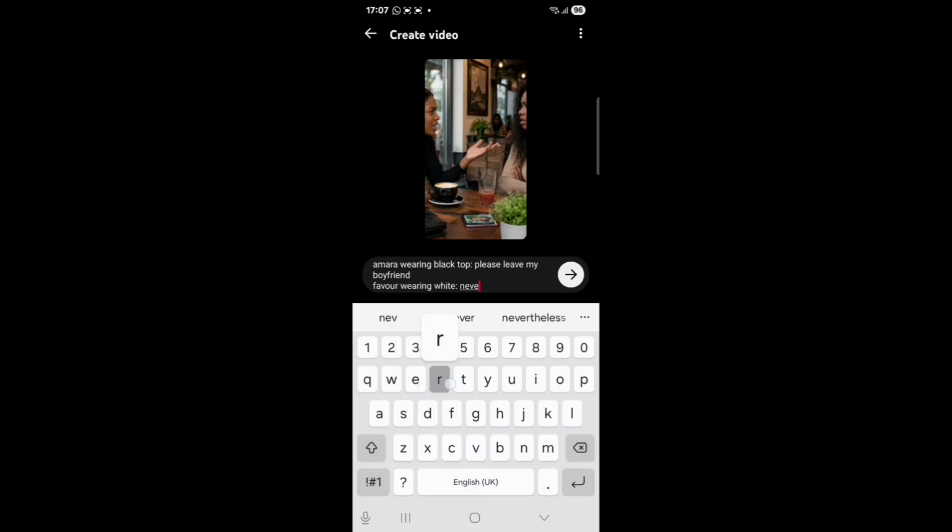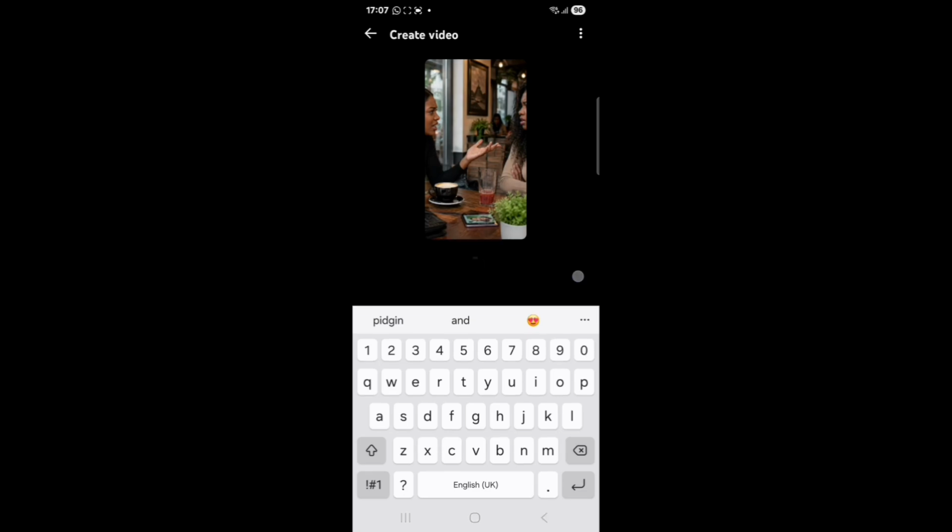Never, I love him so much. So just always put in Nigerian accent so that we'll be able to get it right. So when you do that, you just click on this arrow sign and move it. So let's see.